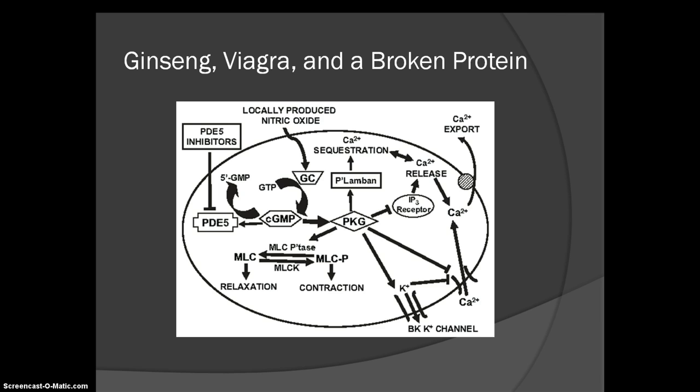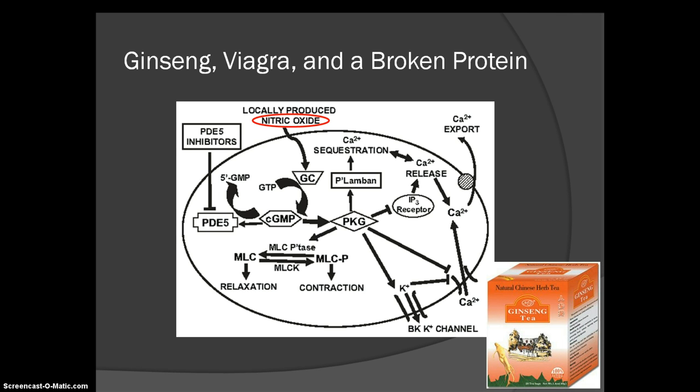The ginseng would allow for an increase in nitric oxide. This can be expected since the only effect a substance would have on nitric oxide is to decrease or increase its presence in the cycle, and we know that ginseng is supposed to enhance erection. This increase is good for the signal transduction process since more nitric oxide would activate more guanylyl cyclase to activate more cyclic GMP, which would lead to more calcium release and more muscle relaxation. Therefore, by adding to the amount of nitric oxide present, ginseng amplifies the process further to enhance erection.